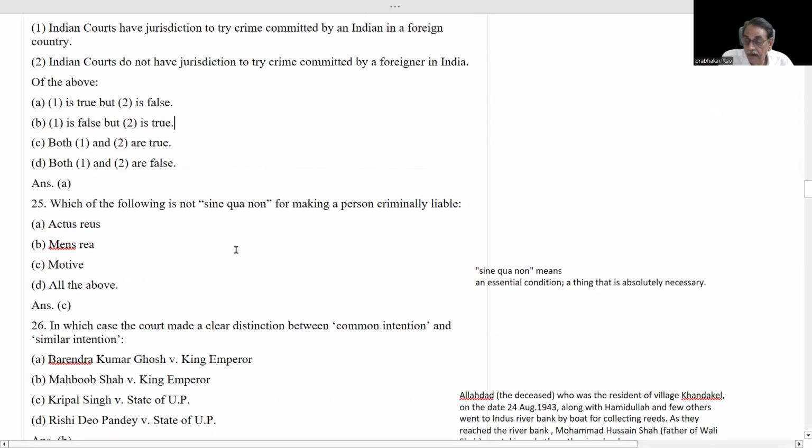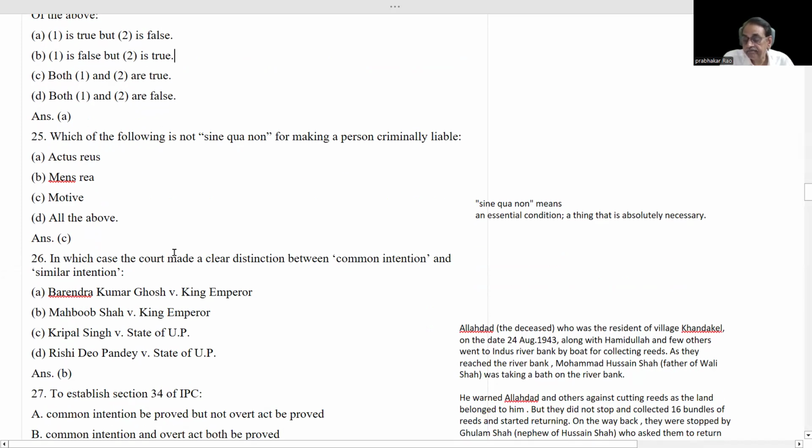Next question: which of the following is not sine qua non for making a person criminally liable? What is this sine qua non? Sine qua non means an essential condition, a thing that is absolutely necessary. Which is not essential? Actus reus, it is essential. Mens rea, it is essential. Motive, it is not essential. You remember this thing, motive is not essential. Motive is only a key to find out what is mens rea. It ignites mens rea. It fuels mens rea.